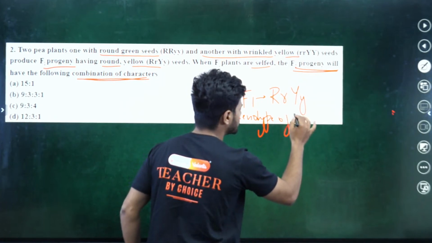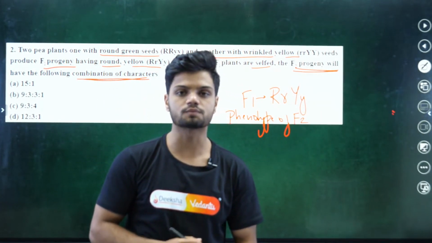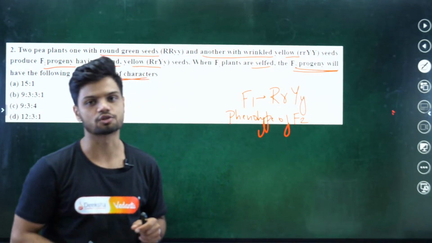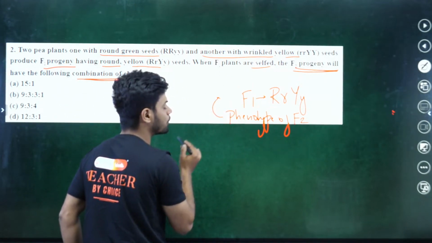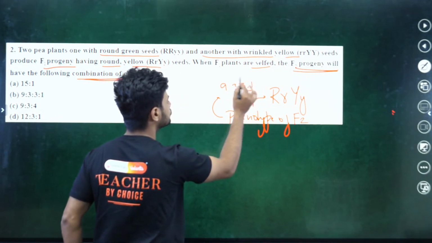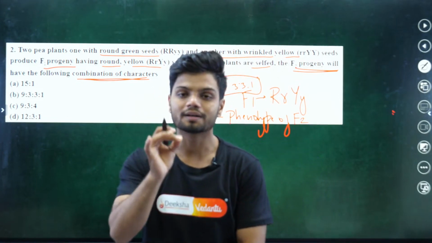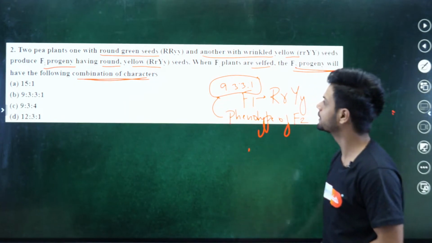If you remember the cross we did in the Heredity 1 short video, I told you in the case of dihybrid cross, the phenotype ratio of F2 will be 9:3:3:1.